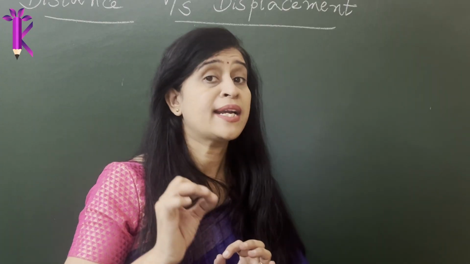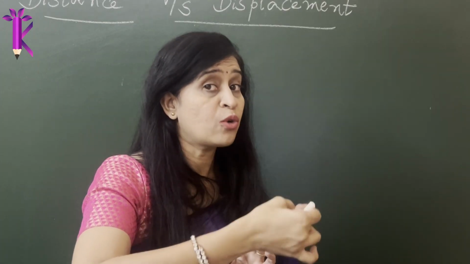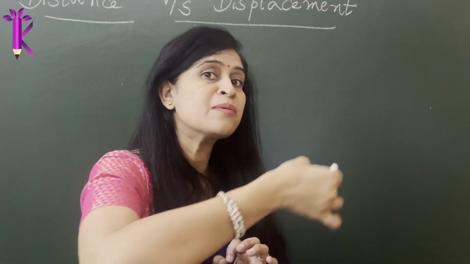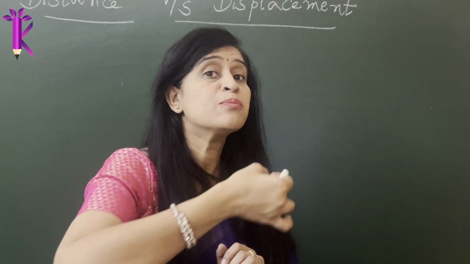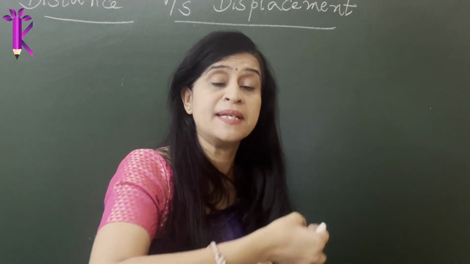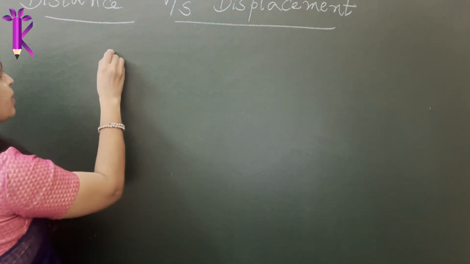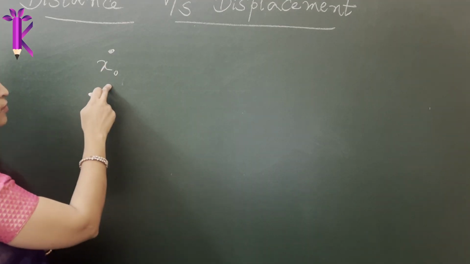So I refer to it as point objects. So a car moving along a straight line. Remember, we are only talking about objects moving along a straight line. So when I say a car moving along a straight line, I would refer to it as a point object moving along a straight line in a particular direction, right? So imagine a point object is moving from this point. I will call this point x0, which is the initial position of the object.